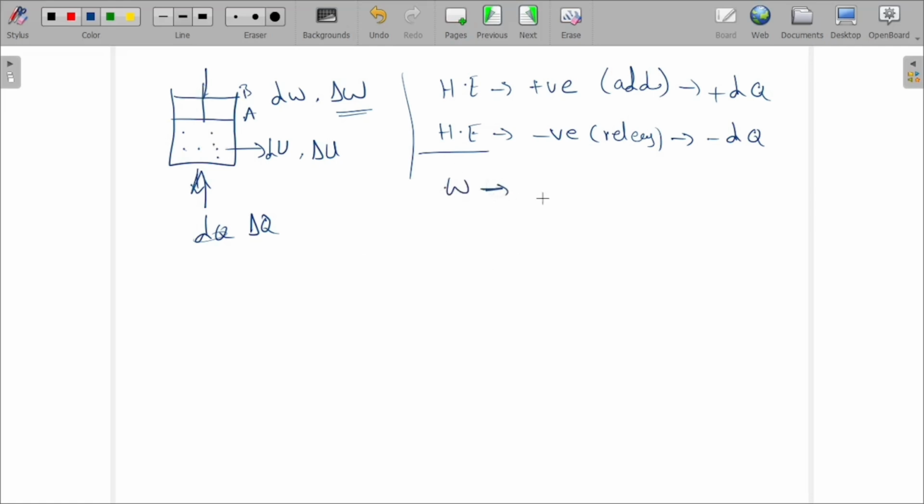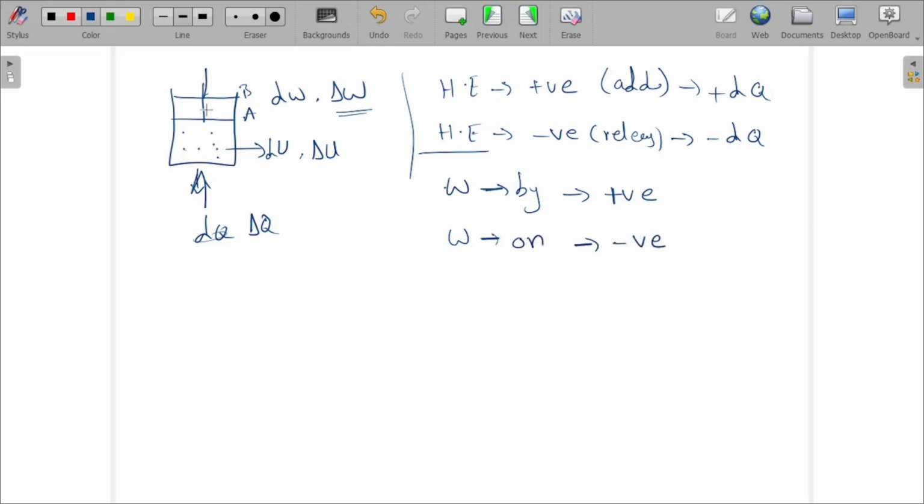So work done by the system, it is doing work so that it is moving upwards. So work done by the system is positive. Same direction, work is acting in this direction, displacement also in the same direction, so work done is positive. Next, work done on the system will be negative.